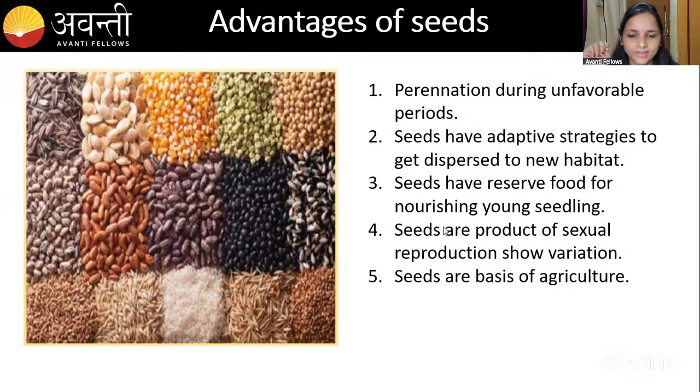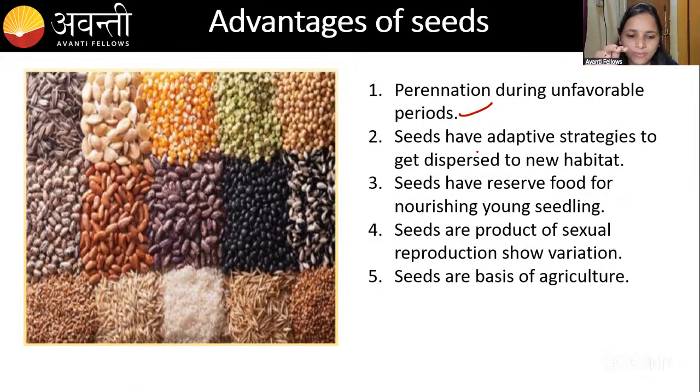For perenniation: we face different seasons, and in different seasons we do not get equal food, but plants have to store food and survive those conditions. So for perenniation and for unfavorable conditions, the plant forms seeds.